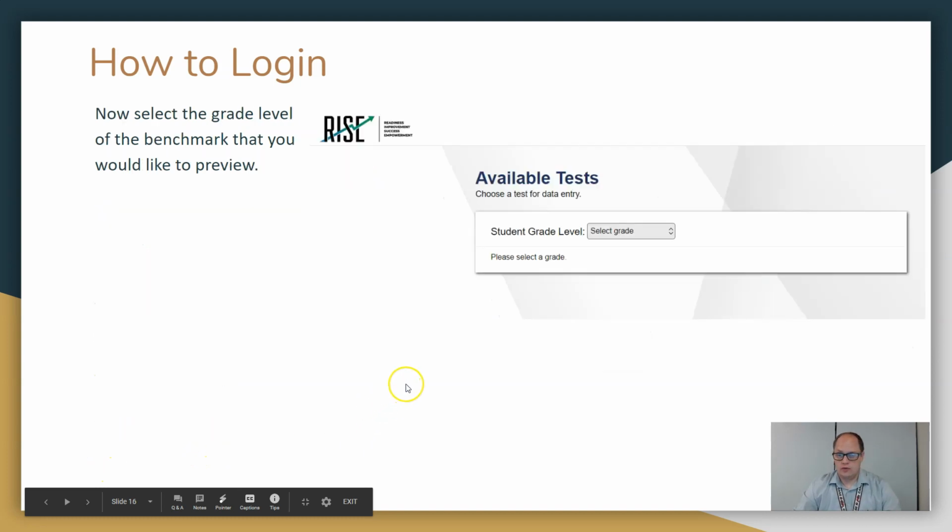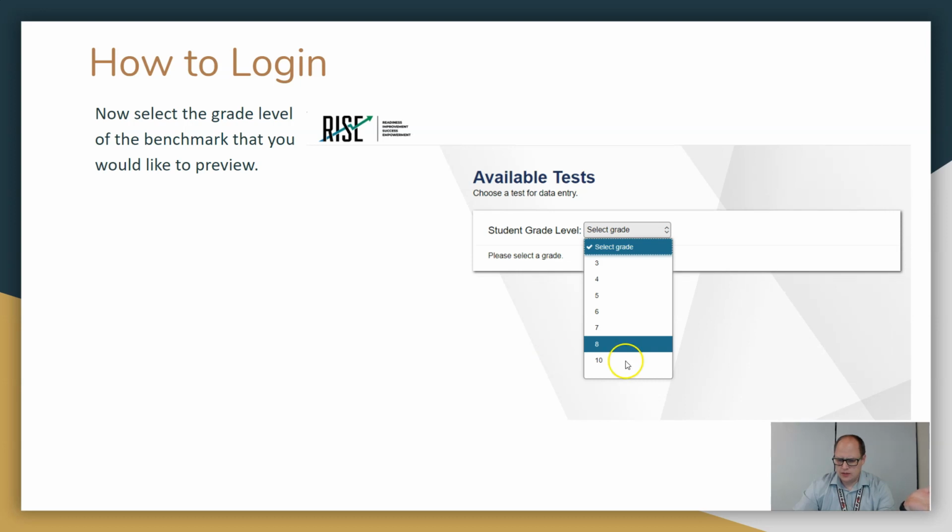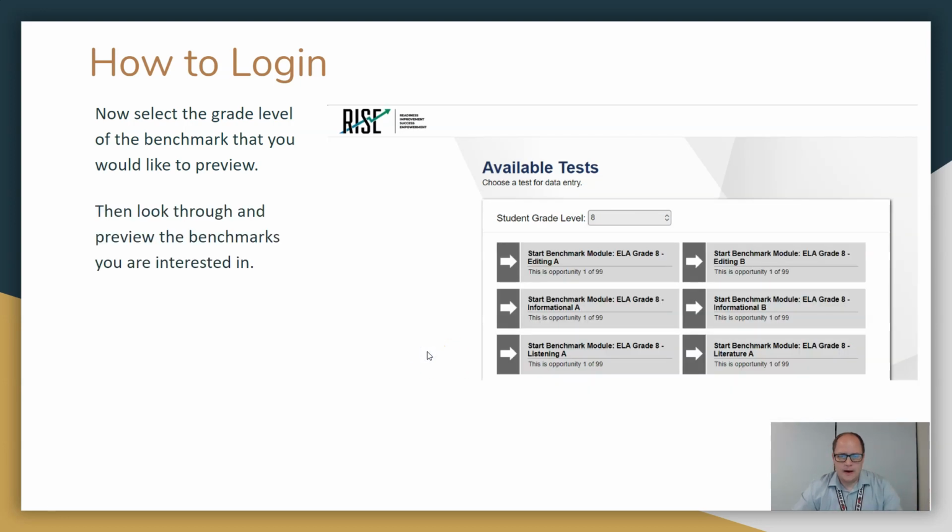So now, we're going to go and preview what benchmarks are available. This is nice because you can actually see all the questions that you're going to be giving your students. It's been good. So select the grade you want to preview. Yeah, and there's some extra stuff in there from grades even in 10th grade, it looks like.